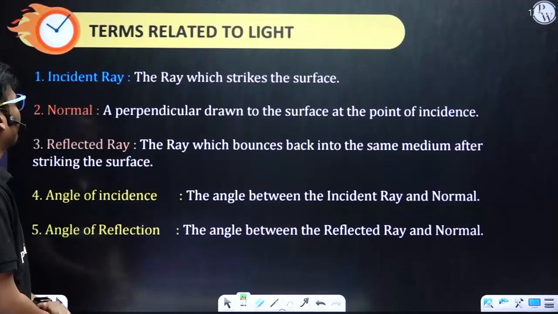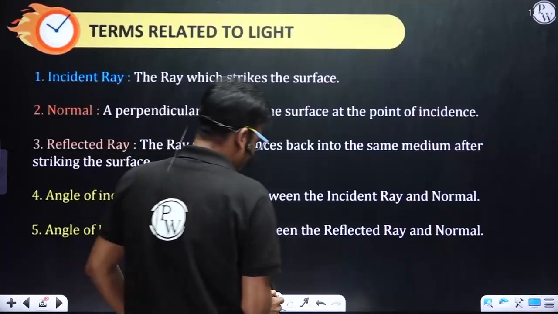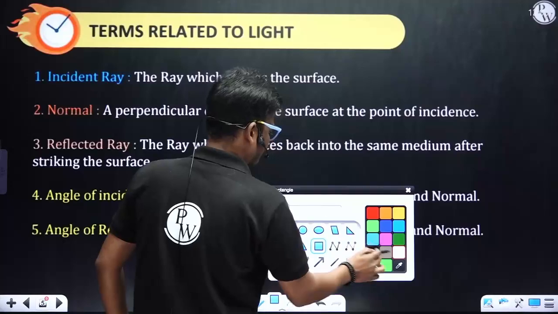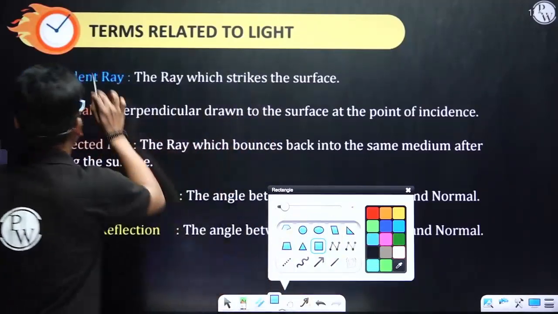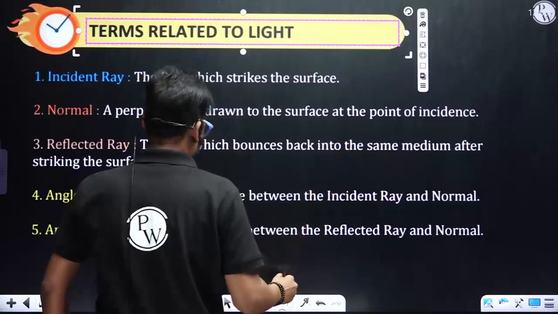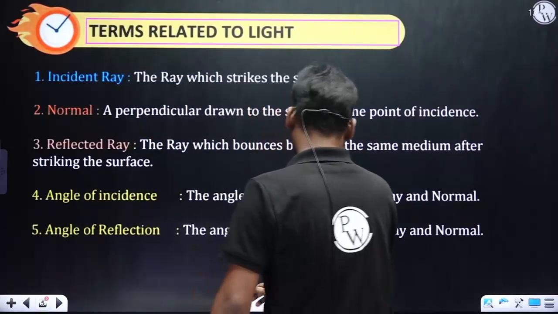Next, important terms related to light reflection. Okay, it is not just light, it is light reflection.